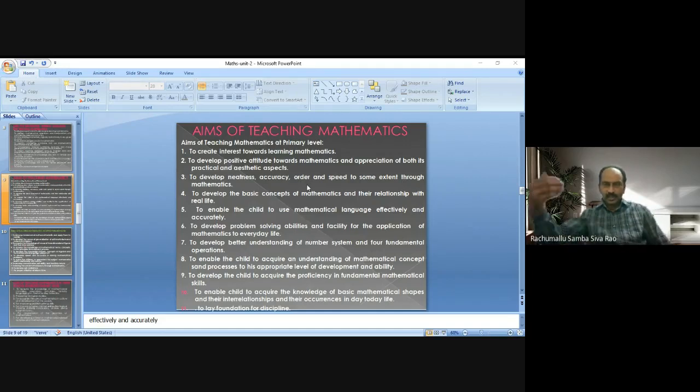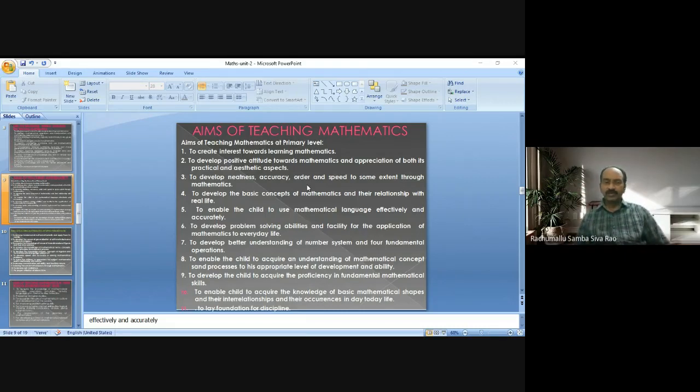Okay, what is order? Doing all the mathematical activities and problems in a systematic order, one after one, neatly and accurately, and with speed to some extent, not up to the mark, speed to some extent. So doing mathematical activities, solving problems, or doing mathematical processes with some extent of speed.